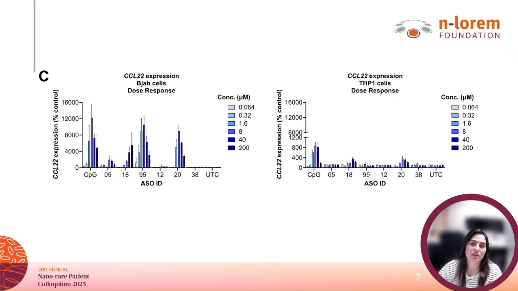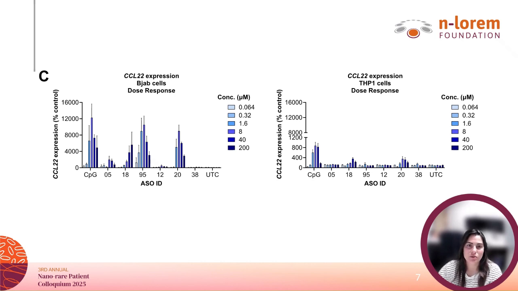Next, we wanted to understand how changing the concentration of PS-ASOs influenced the innate immune response in these two cell systems. To test this, we treated both BJAB and THP1 TLR9 cells with a 6-point dose range, starting at 200 micromolar and decreasing in intervals down to 40, 8, 1.6, 0.32, and 0.064 micromolar. This approach allowed us to determine whether dose escalation amplifies or alters the immunogenicity profile of each ASO.